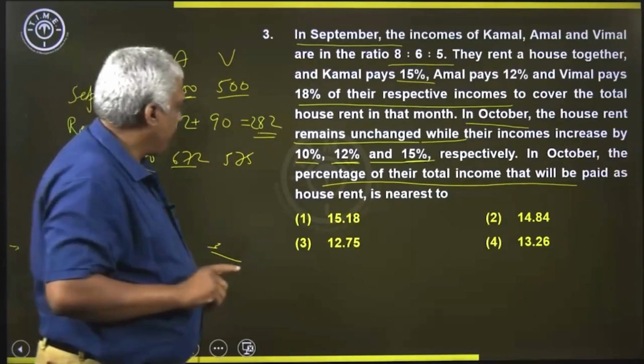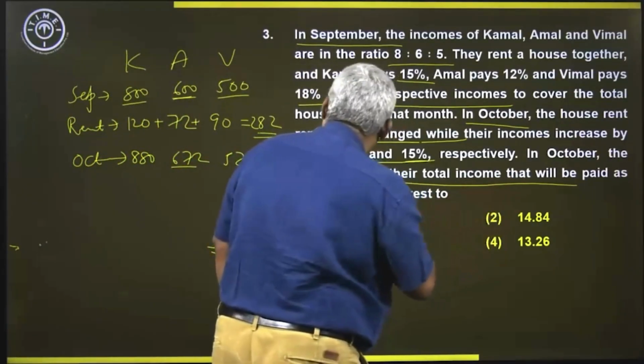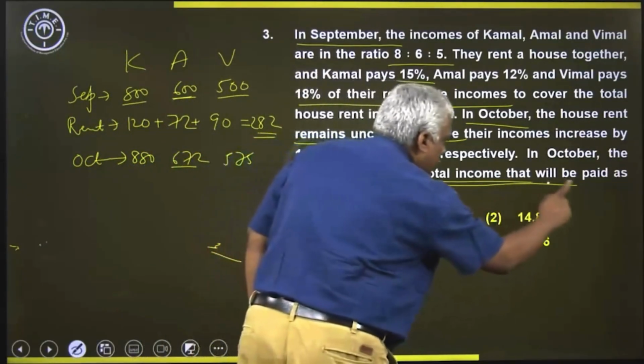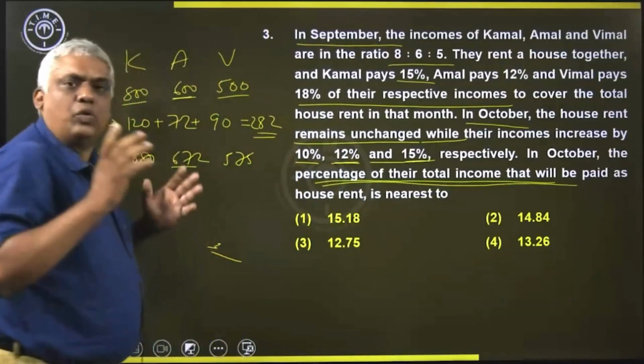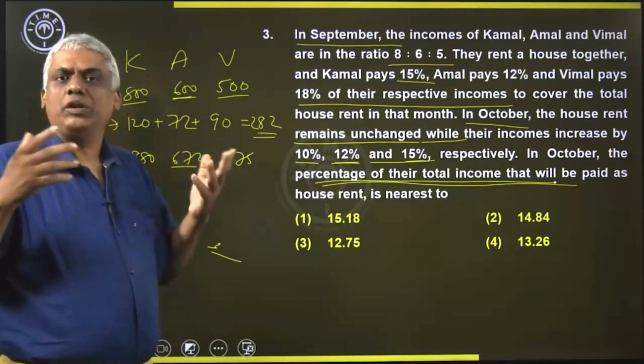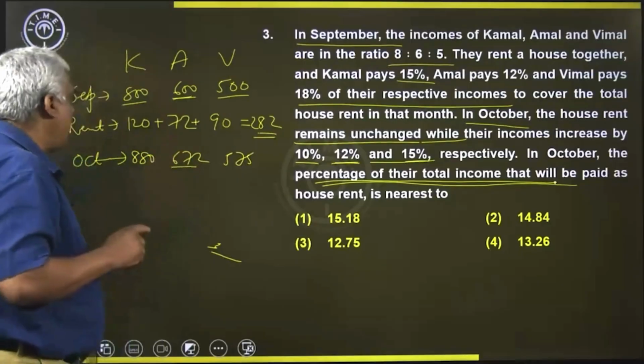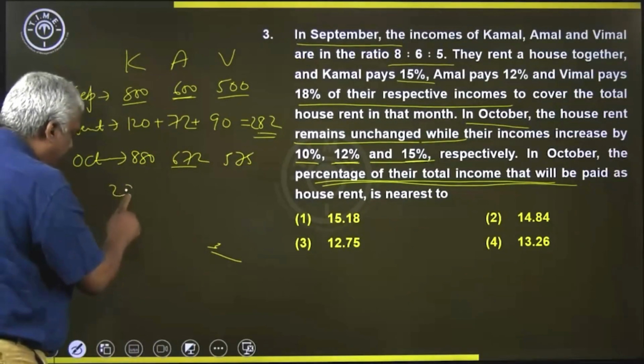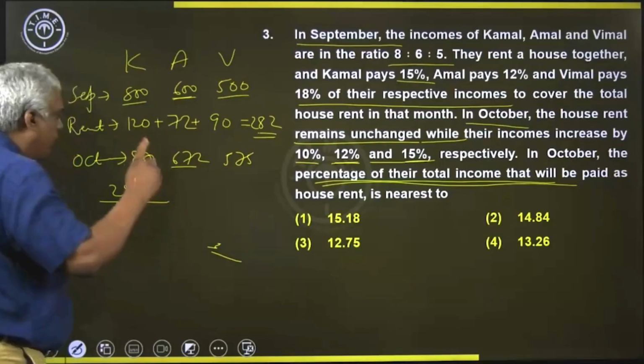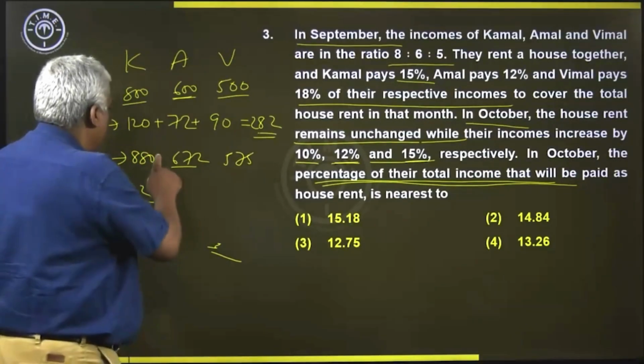They're asking, in October, what percentage of the total income will be paid as rent. So the rent they are paying is 282, divided by their total income in October.